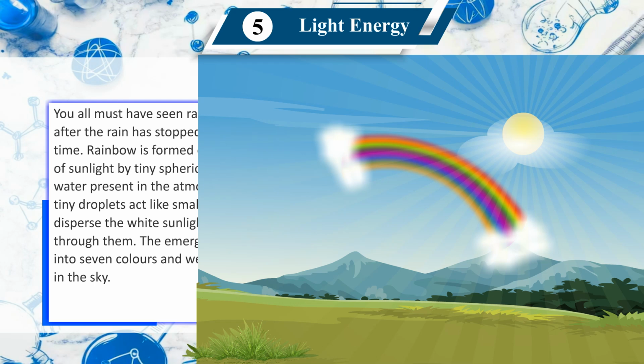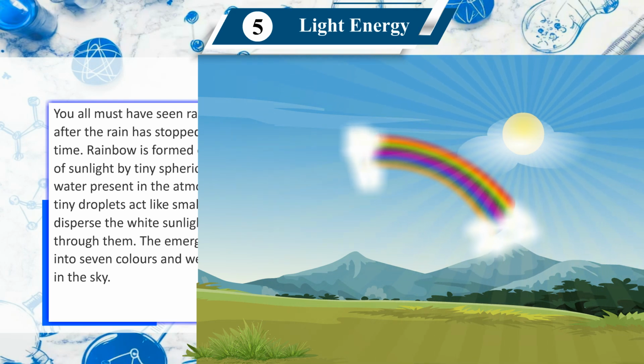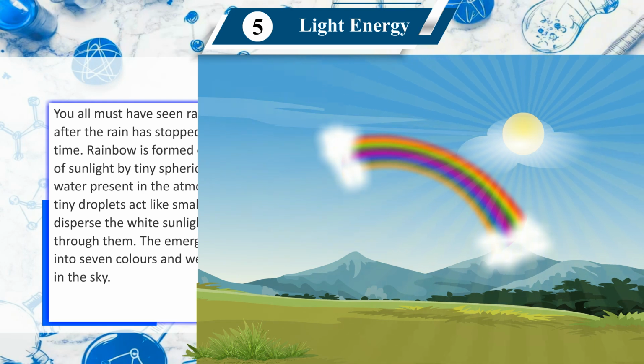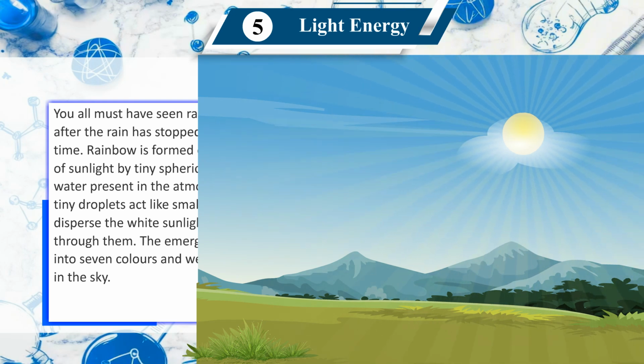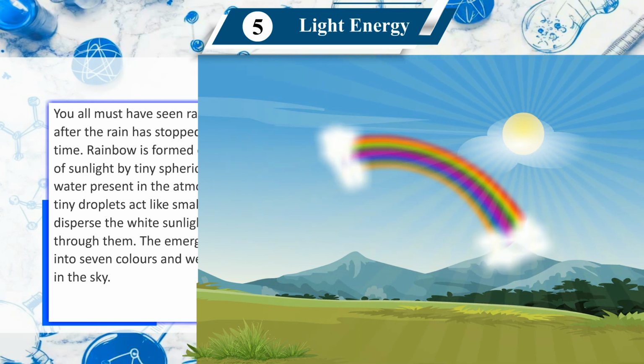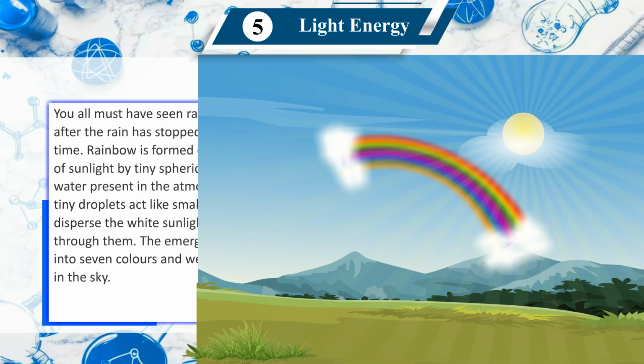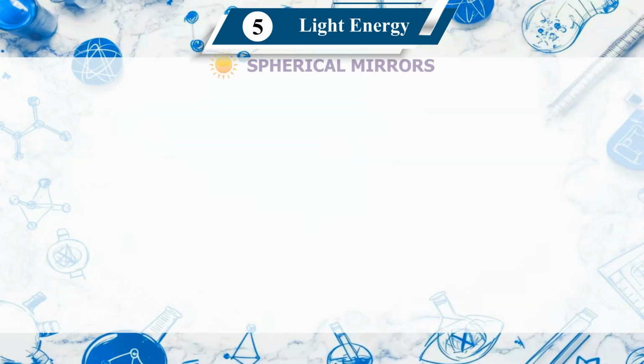Rainbow is formed due to dispersion of sunlight by tiny spherical droplets of water present in the atmosphere. These tiny droplets act like small prisms and disperse the white sunlight passing through them. The emerging light splits into 7 colors and we see a rainbow in the sky.